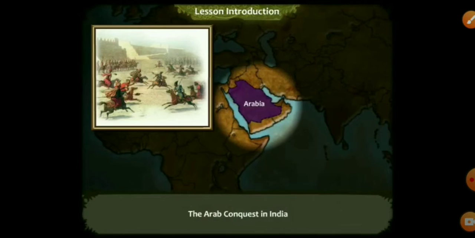Arabs attained religious and political unity in India by spreading Islam. Arabs could not extend their rule in India at that time because of strong resistance put up by the Rajputs. So, Arabs tried to spread their religion, that means Islam, when they conquered India. But the Rajput rulers in this northwestern part of India resisted these Arabs, and Arabs could not extend their rule in India because of the strong resistance put up by the Rajputs.